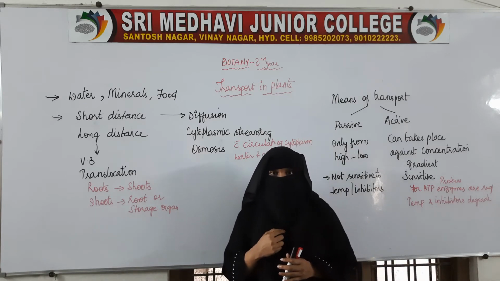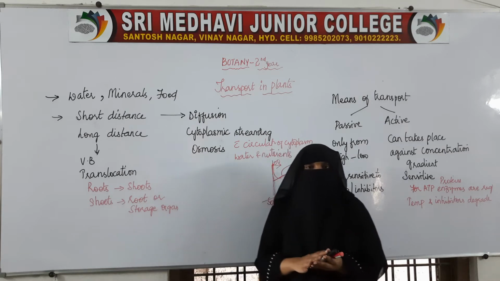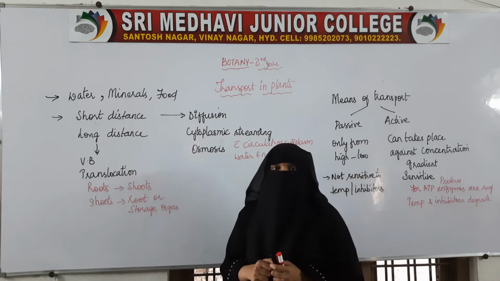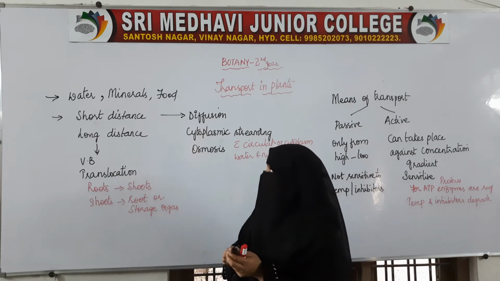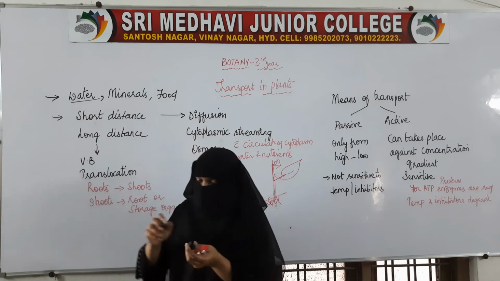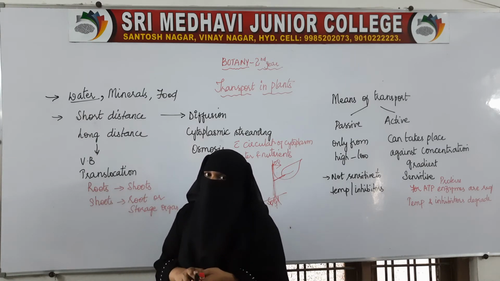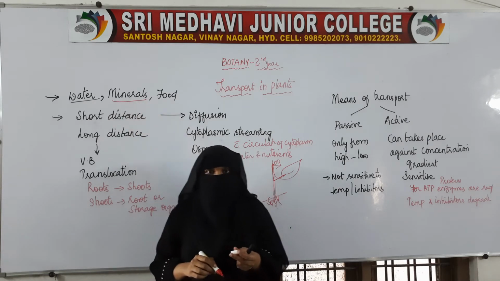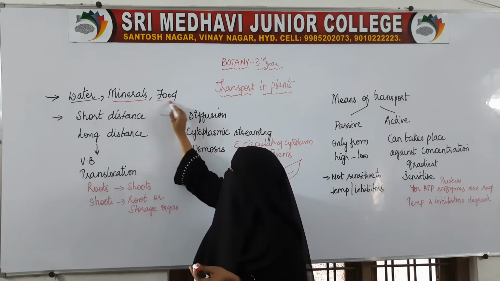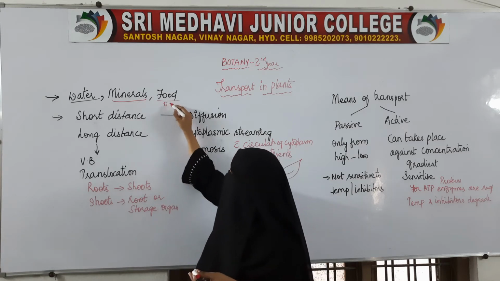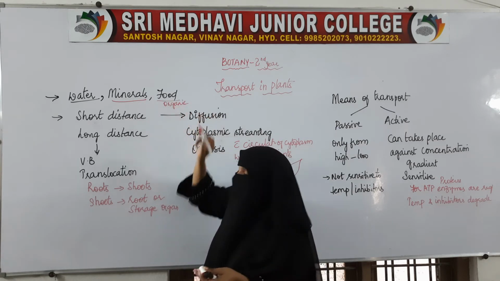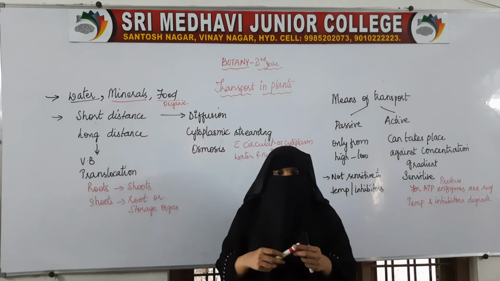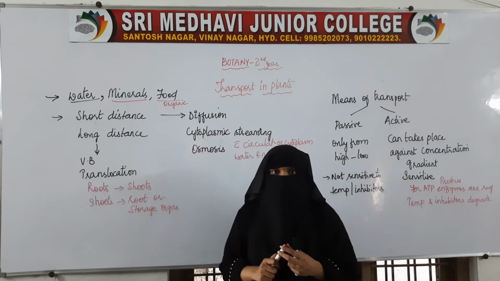So basically the plants need to transport three things. The first and the foremost is water. Water needs to be transported. Next is minerals, and food, organic minerals we can say. So these are the major things which need to be transported from one place to another.